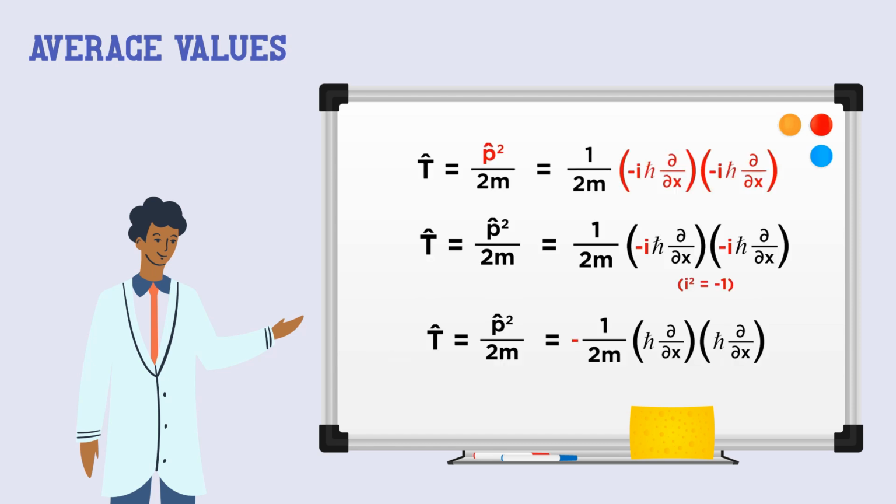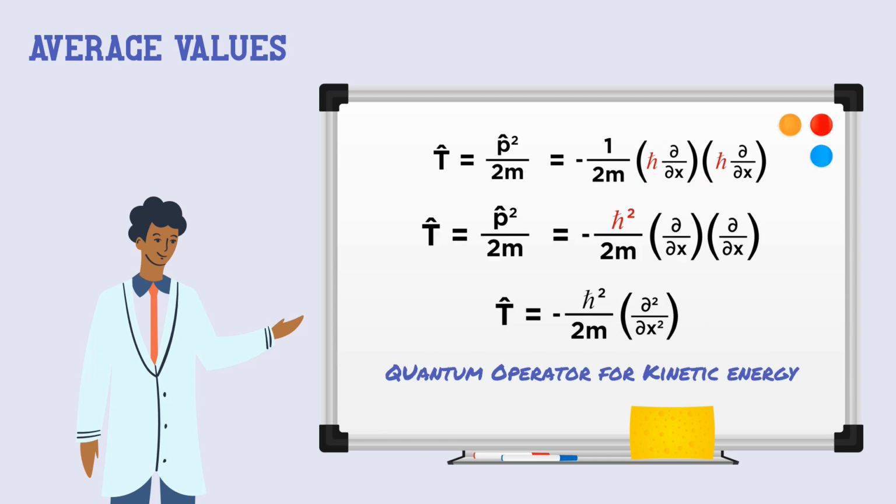Let's then put in our expression for the momentum operator, putting it out front, but twice, since the operator is squared. Now, to simplify, negative i times negative i gives us i squared, or negative 1, so let's just cancel it out and make the whole expression negative. Then, we can pull the h bar squared up, and after that, the partial derivatives will be multiplied to give the second derivative with respect to x. This will give us the quantum operator for kinetic energy.